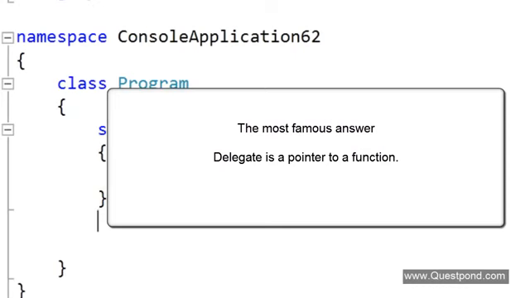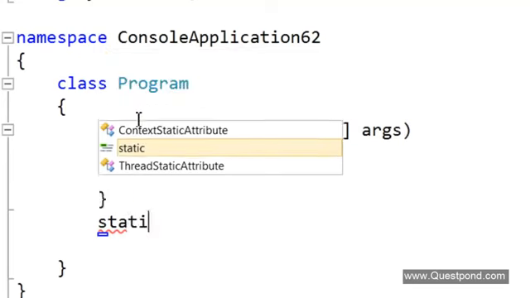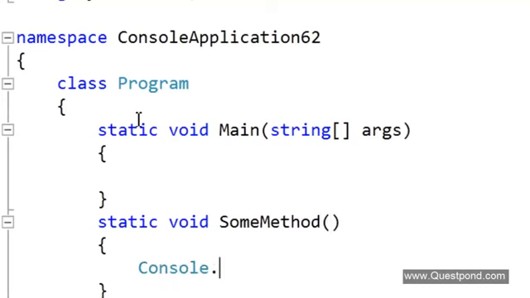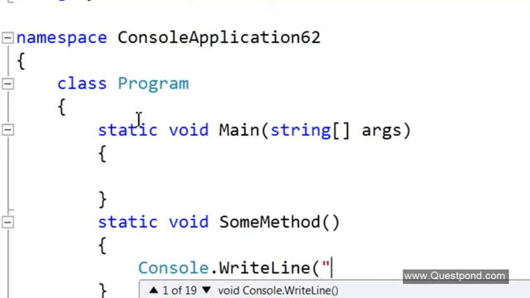For example, let us say I have a method here, static void sum method. In this sum method, let me create a simple Console.WriteLine saying method called.